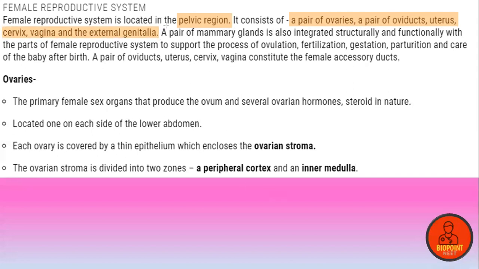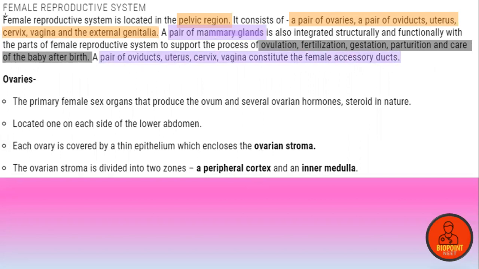A pair of mammary glands is also integrated structurally and functionally with the female reproductive structures. Many different processes happen inside the female reproductive tract: ovulation, fertilization, gestation, parturition, and care of the baby after birth. The pair of oviducts, uterus, cervix, and vagina constitute the female accessory duct.